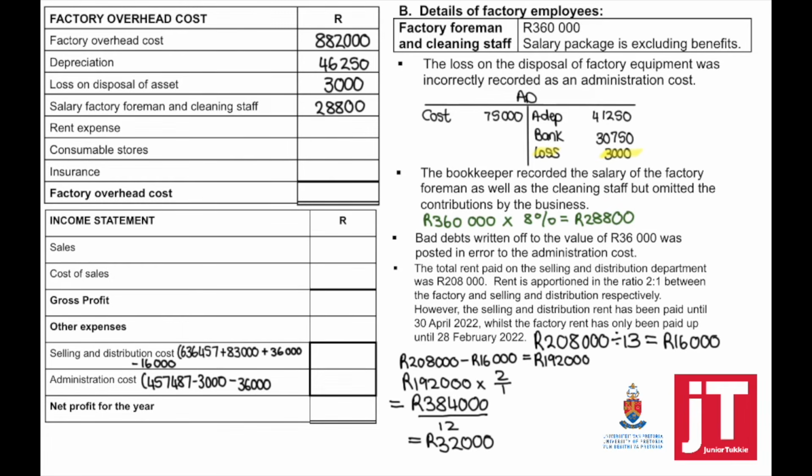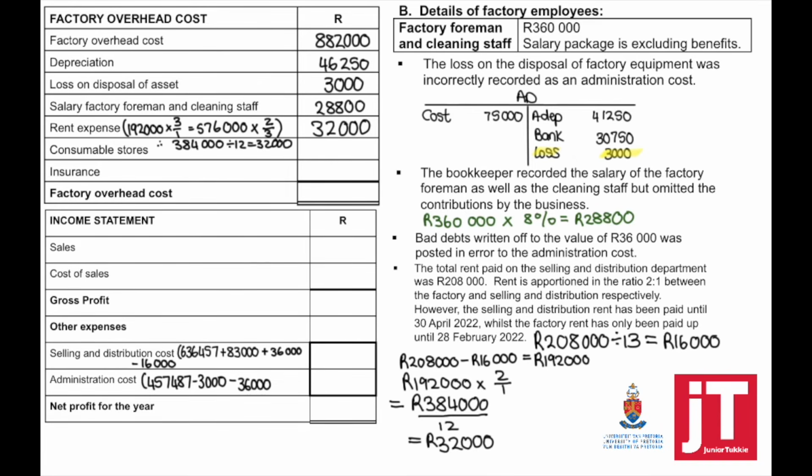Now we can calculate by taking 192,000 times 2 divided by 1, which means that the total rent for the factory was 384,000. The monthly rent is 52,000. Now remember, 1 month is still outstanding, which means that 52,000 must be added to the factory overhead cost.